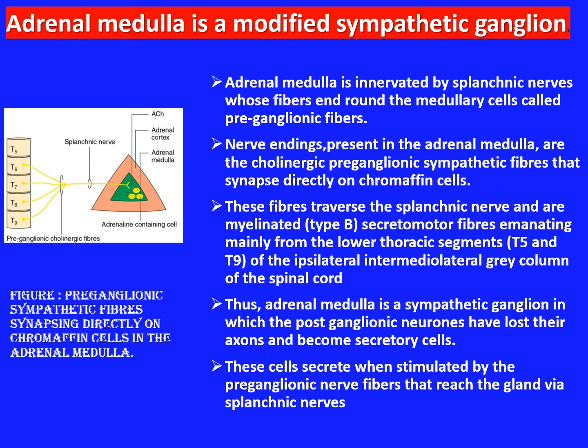So the adrenal medulla is a sympathetic ganglion in which the postganglionic neurons have lost their axon and become secretory cells, and these cells secrete when stimulated by preganglionic nerve fibers that reach the gland via splanchnic nerves. So these are the preganglionic cholinergic fibers, these are the splanchnic nerves, this one is the adrenal medulla, and these are the adrenaline containing cells.